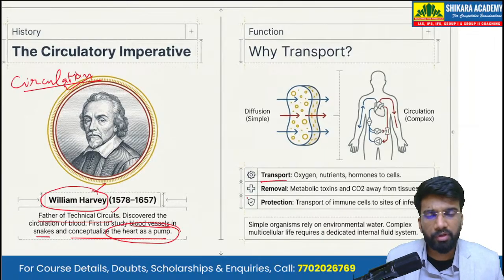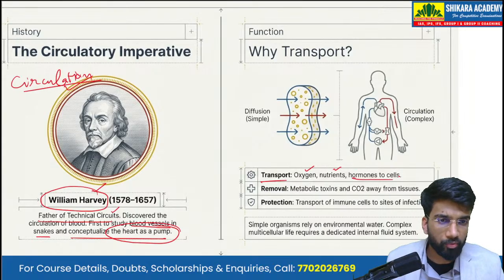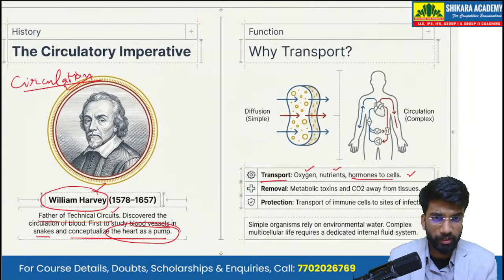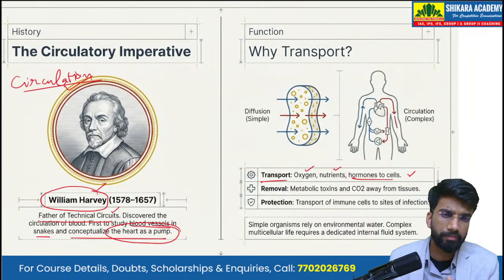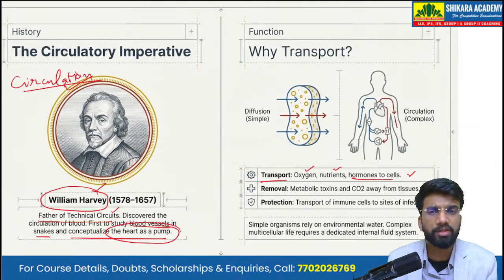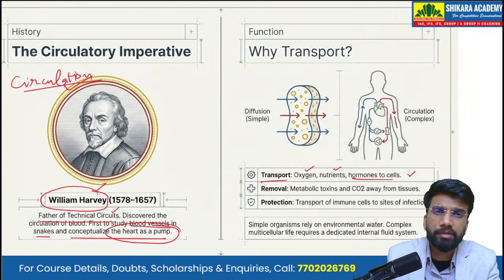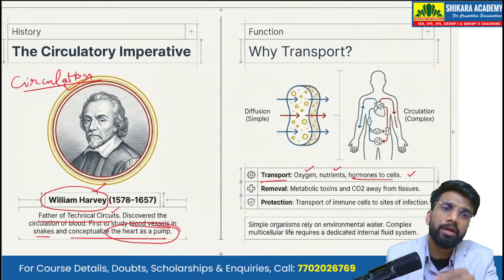We need to transport oxygen, nutrients, and hormones to different cells of the body. Hormones like insulin, glucagon, growth hormone, steroid hormones and peptide hormones, as well as gases like oxygen and carbon dioxide, and essential nutrients like carbohydrates or glucose, amino acids, and fatty acids that we derive from digestion.